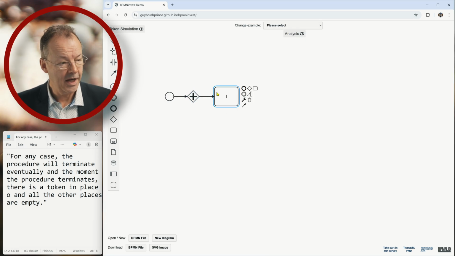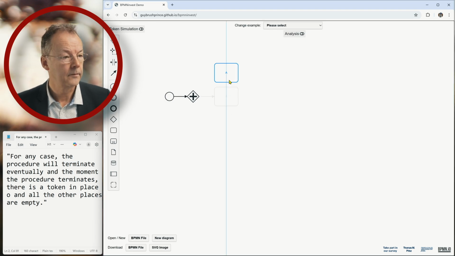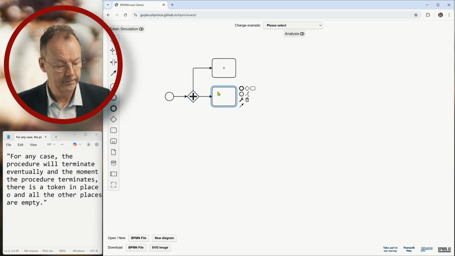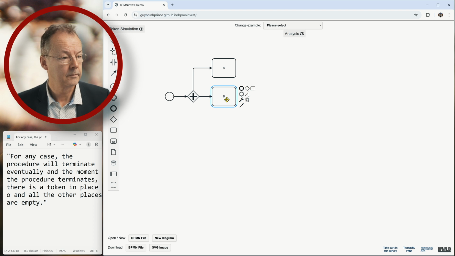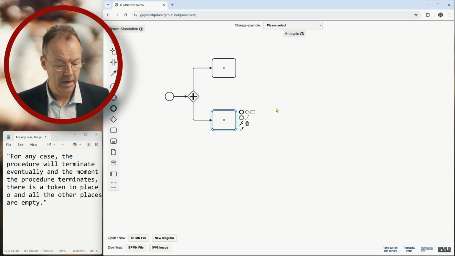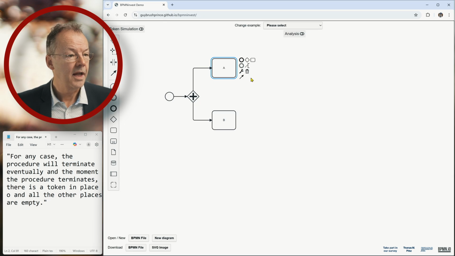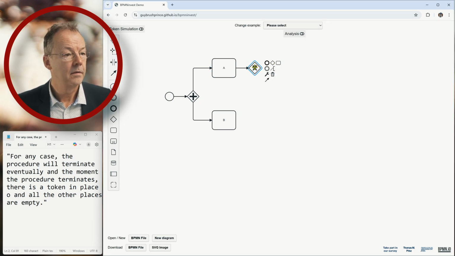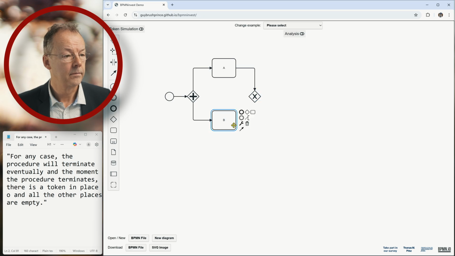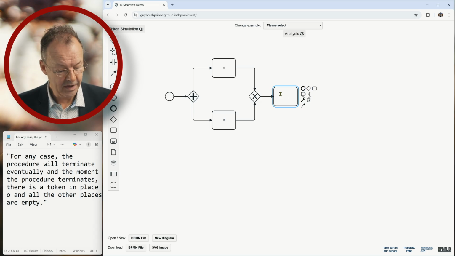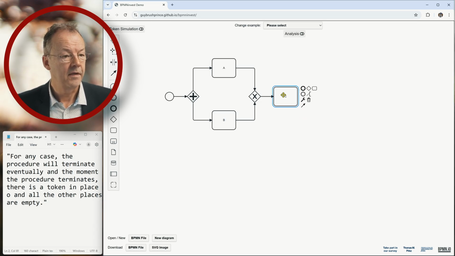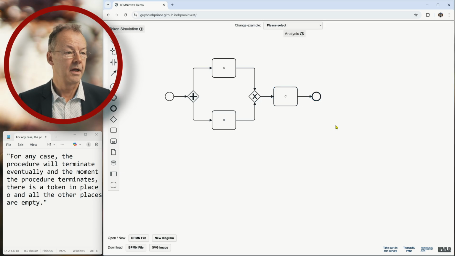Then we have a task A, and another task B. And then we have an XOR join. Afterwards we have a task C, and then we're done. And yeah, you will probably have seen the problem here.